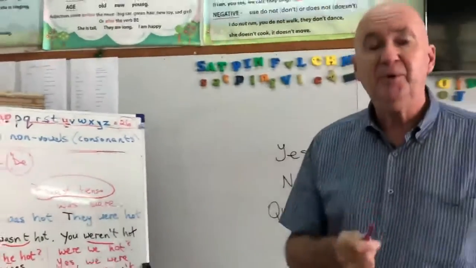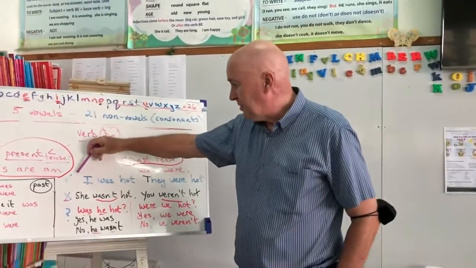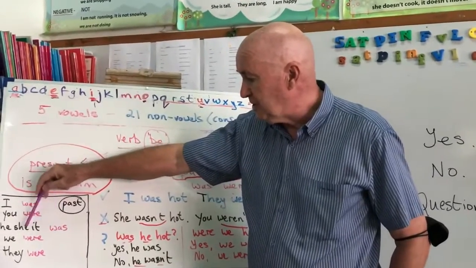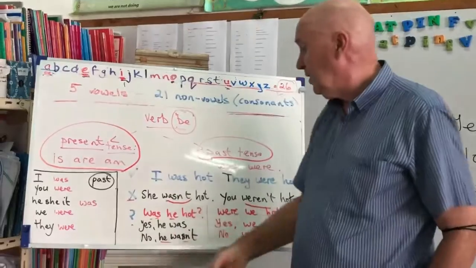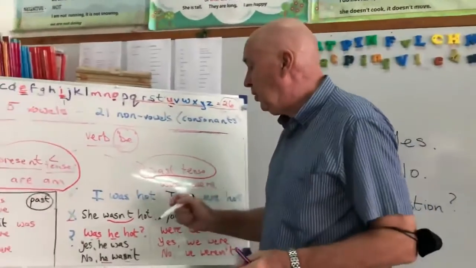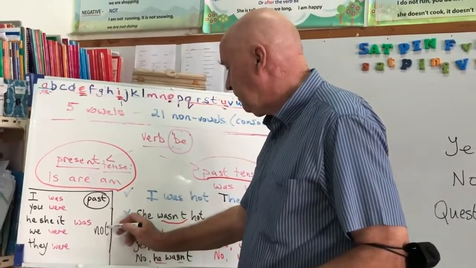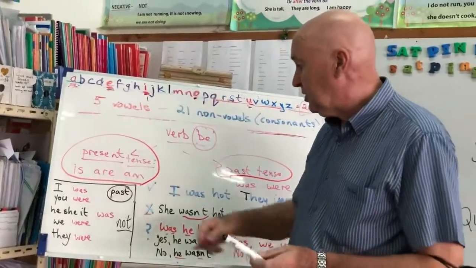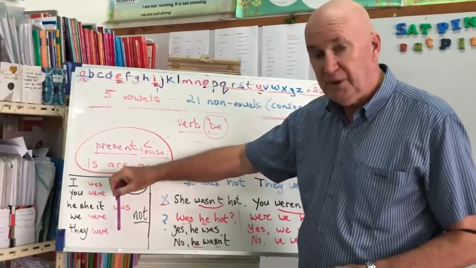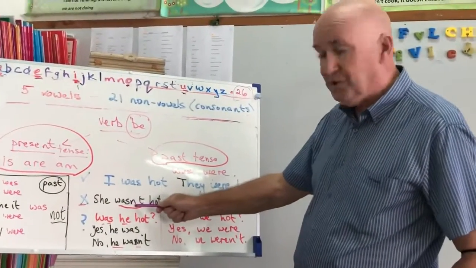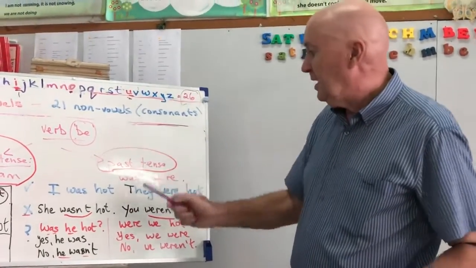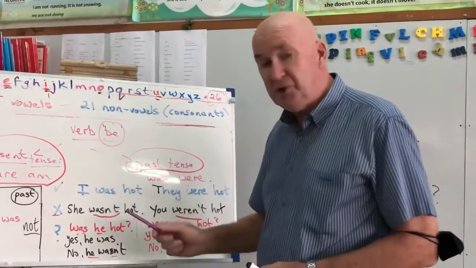And we said there are three things you have to know. You have to know how to say yes. So you just say I was, you were, he, she, it was, we were, and they were. You have to say no, and to say no, then all we do is we put not after the verb be. So I was not, you were not, he, she, it was not, we were not, they were not. And you can change was not to wasn't, or you can change were not to weren't. So that's how to say yes. How to say no, we just use not.